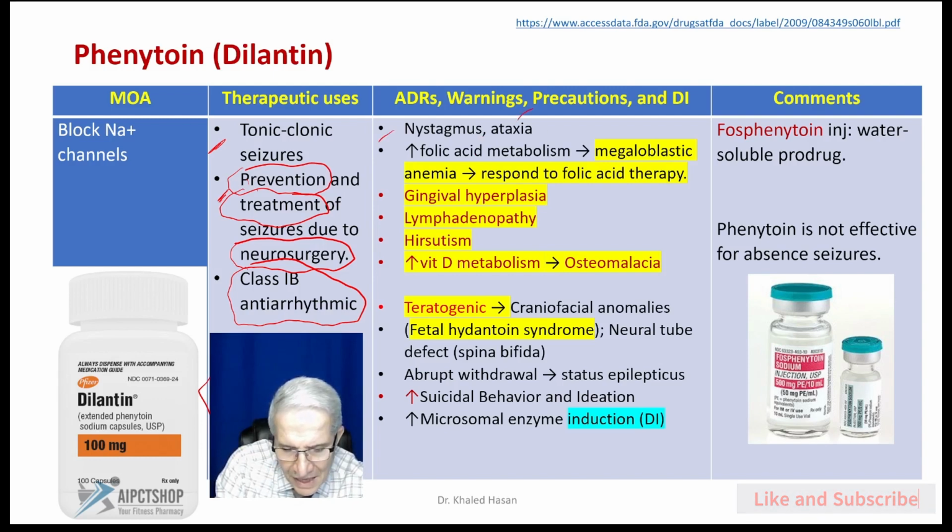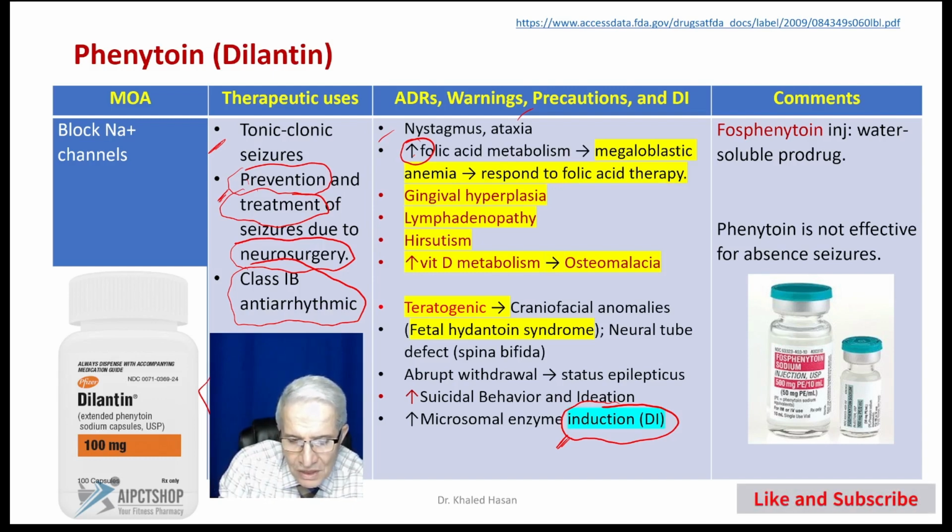Moving to some adverse effects, the patient may suffer from nystagmus, ataxia. This medication induces metabolism. For this reason, this medication will accelerate metabolism of folic acid. So Phenytoin increases metabolism of folic acid, and the result will be megaloblastic anemia. For this reason, we recommend that a patient who is taking Phenytoin take folic acid as preventive therapy to prevent occurrence of megaloblastic anemia.